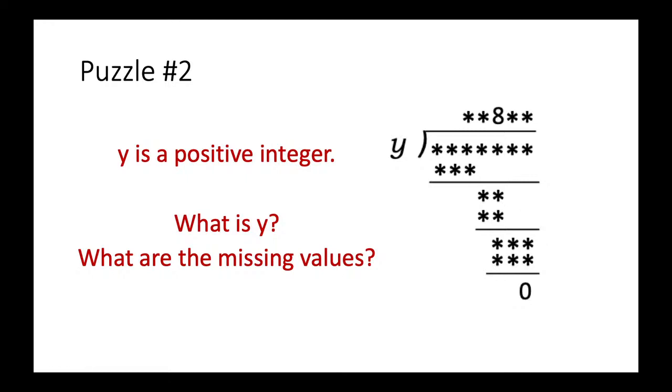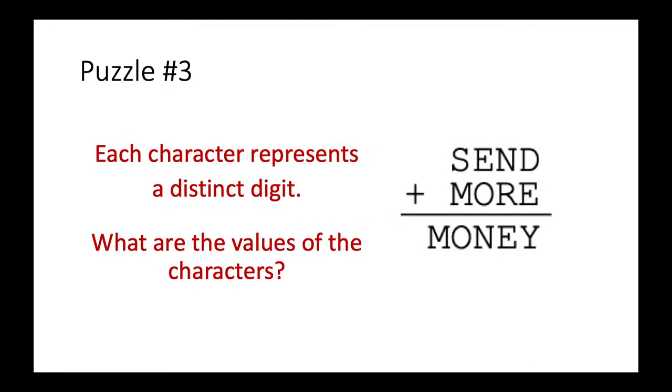And then the third one is a very famous puzzle. It is again another mathematical expression, and this time it is representing addition. Each of the characters here represents a single digit, and each distinct character represents a distinct digit. So the two M's here mean they are the same digit. The two O's here mean they are the same digit. You have E's here, so they are all the same digit.